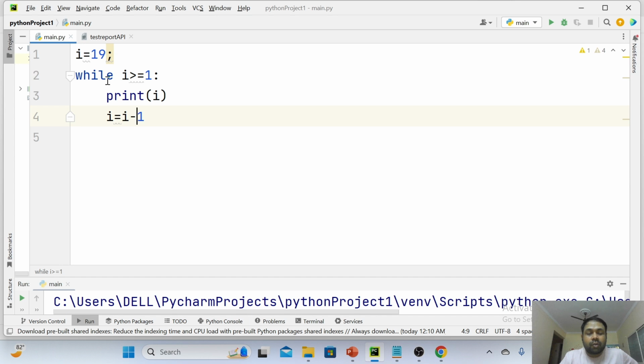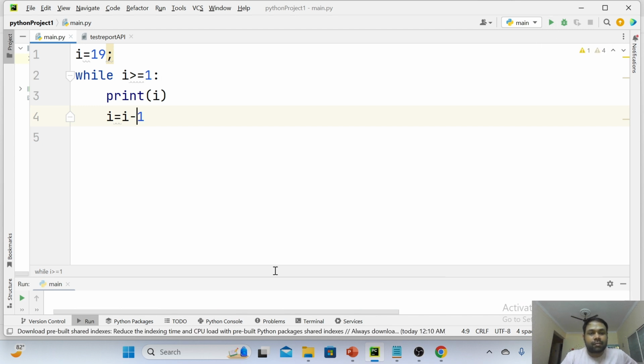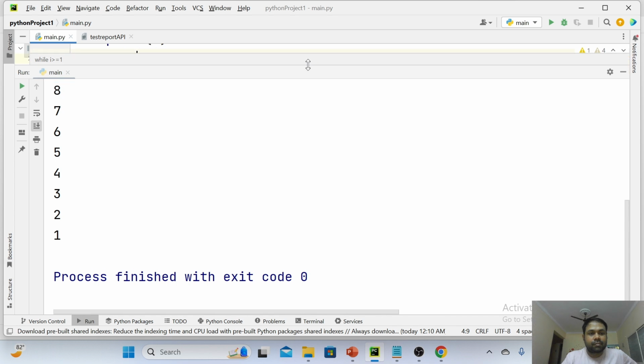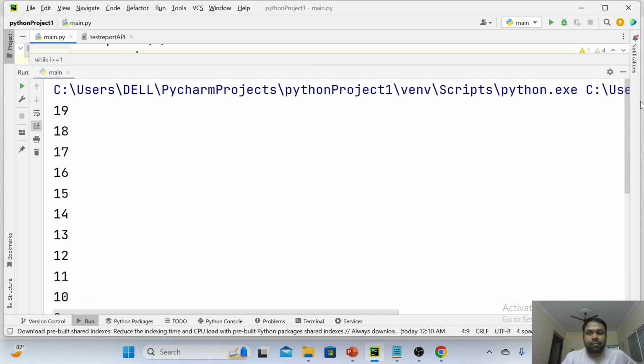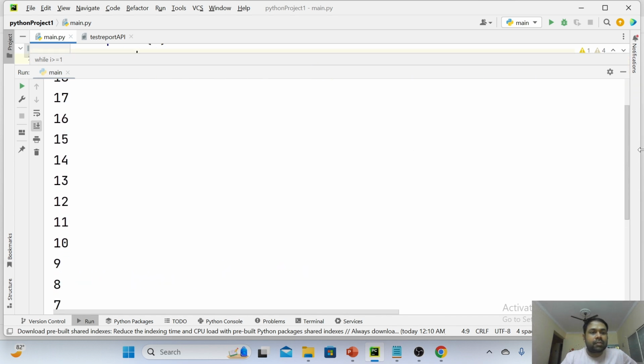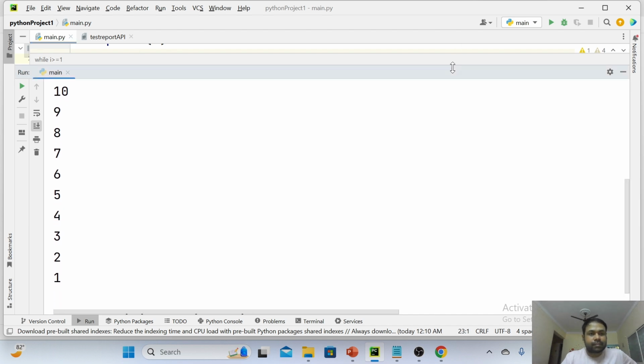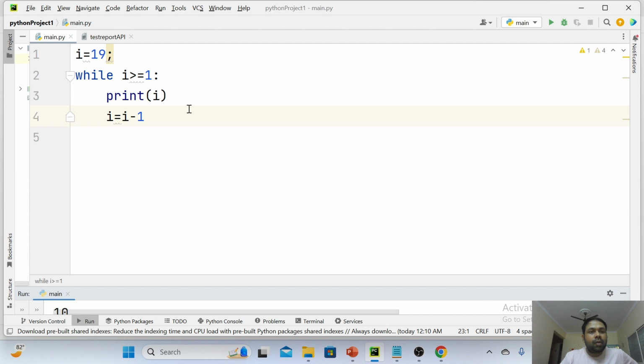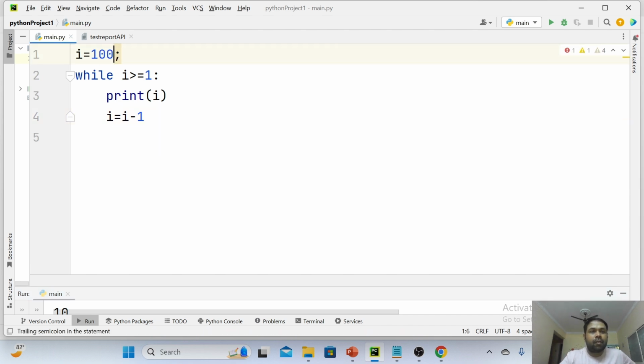Now can you guess what is the output you are going to get? 19 to 1. 19, 18, 17, 16, 15, 14, like that you will get it. Have a look. Up to 1. 19, 18, 17, 16 up to 1. Yeah, that is the output you are going to get. Now if I am writing 100 to 1, obviously what is the output you are going to get? 100 to 1. That is the output you are going to get.